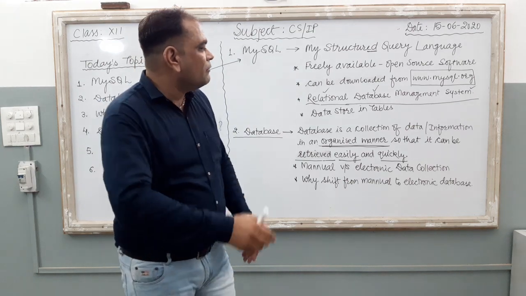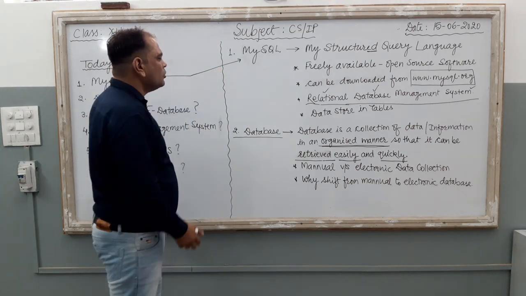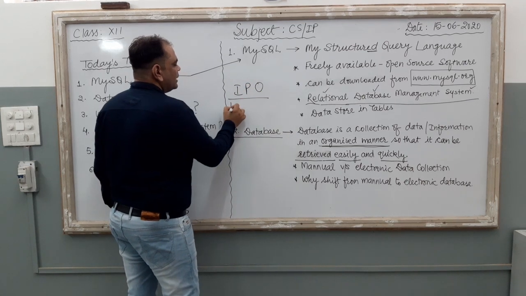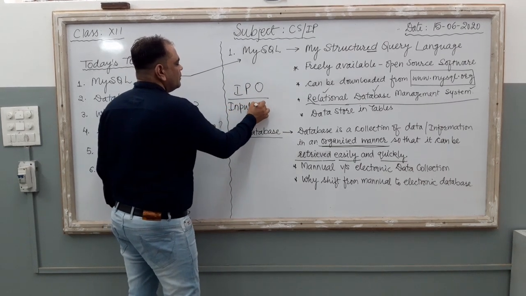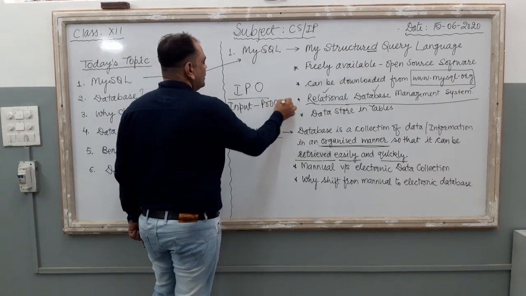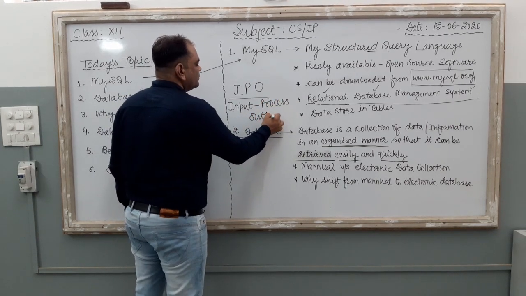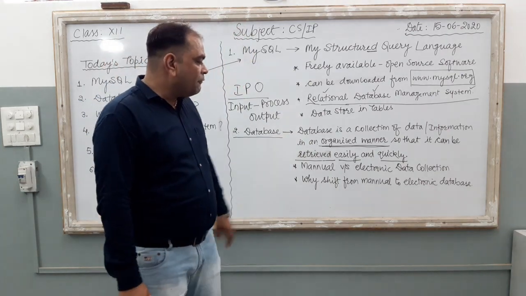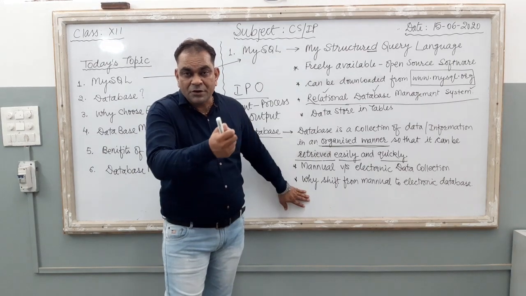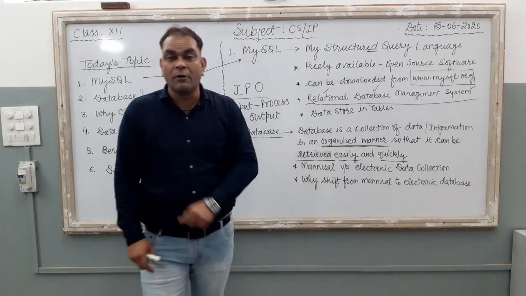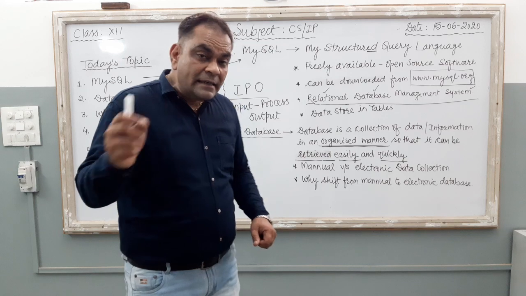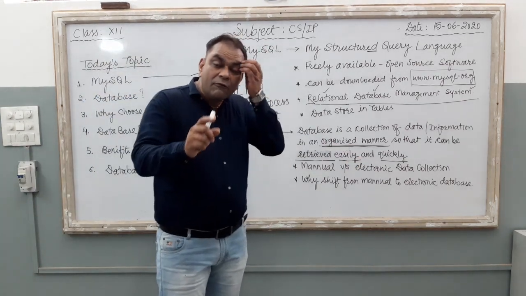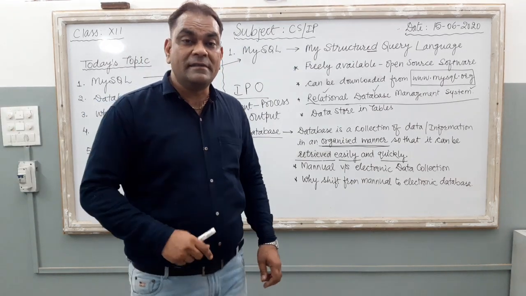Here, just understand one thing. Computer works on the IPO cycle. IPO is known as input, process, output. It is known as the IPO cycle. So if you want to get the information back, or retrieve the information, it is very easy and very quick if the information is there inside your PC.